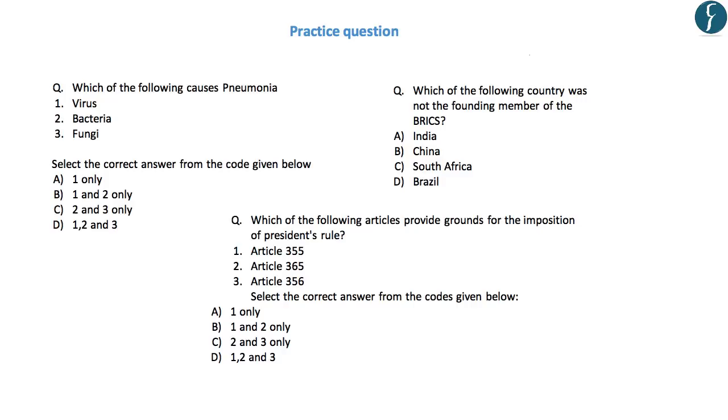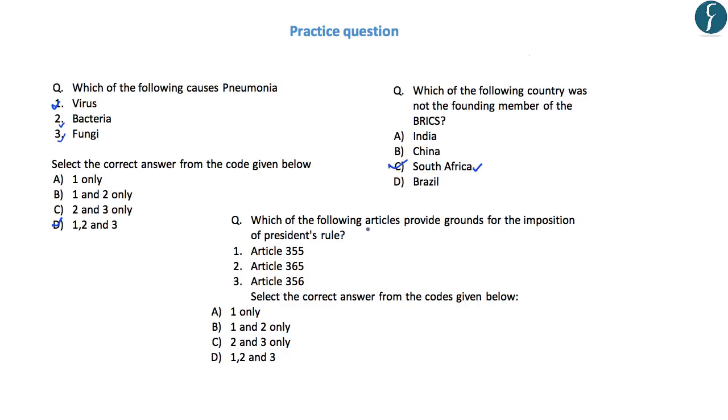The first question is, which of the following causes pneumonia? Virus, bacteria, fungi. If you remember from the discussion on pneumonia and diarrhea, all three are responsible for causing pneumonia, and hence the correct answer is D. Next question is, which of the following countries was not a founding member of BRICS? India, China, South Africa and Brazil. If you remember, South Africa was the last one to join the organization in 2010, and hence the